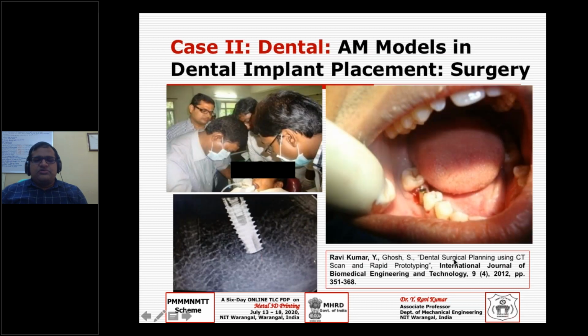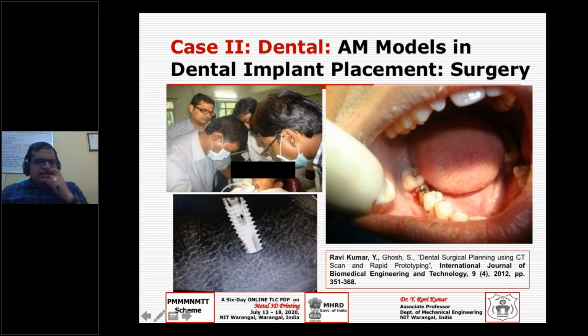Then you can go directly to the operation theater, and do whatever you rehearsed previous to the surgery, and then you can fix the crown on top of this implant. Of course it is not the implant exactly; before that we need to place it, and then we fix the implant, and on top of it the crown will come.